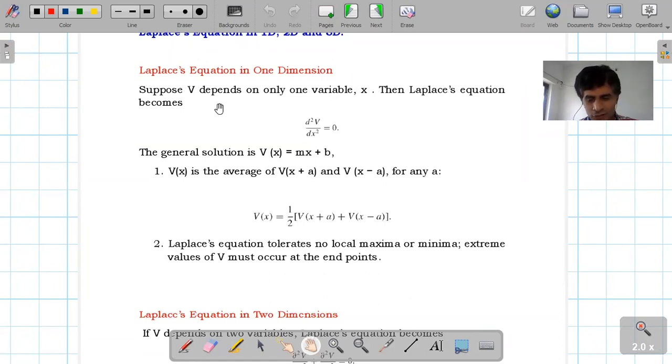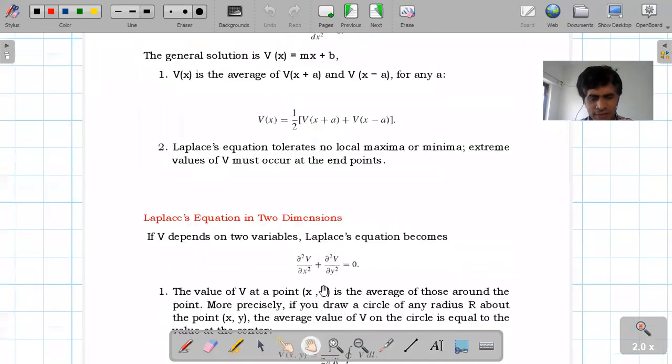What are the properties of the one-dimensional case? Dear students, property number one: V of x is the average of V of x plus a and V of x minus a for any point a, and therefore we can write the average of these two points equal to the addition of these divided by 2, half of this. Then the Laplace equation tolerates no local maxima and no local minima; extreme values of potential must occur at the endpoints, on the boundaries. These are the two properties for the Laplace equation in one dimension.